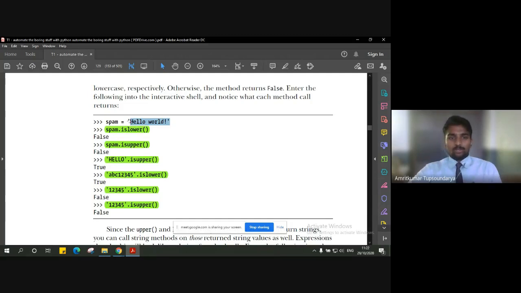Similarly, not all the letters are uppercase, so it will again show you false. But if you say hello is upper, instead of giving a variable, you are directly substituting a string itself. That is, is this particular string upper?